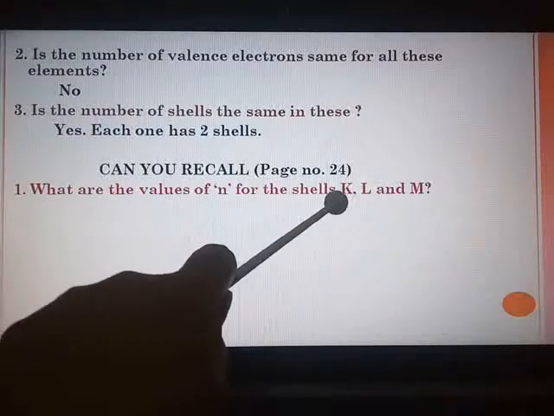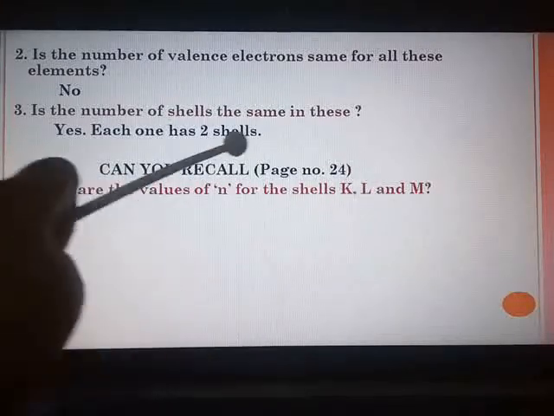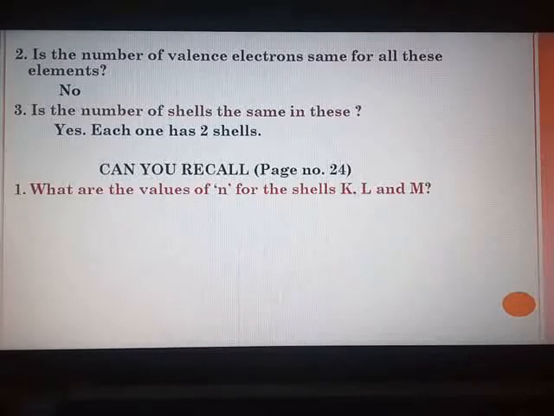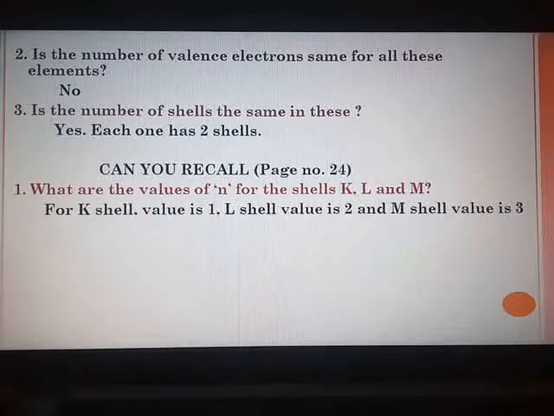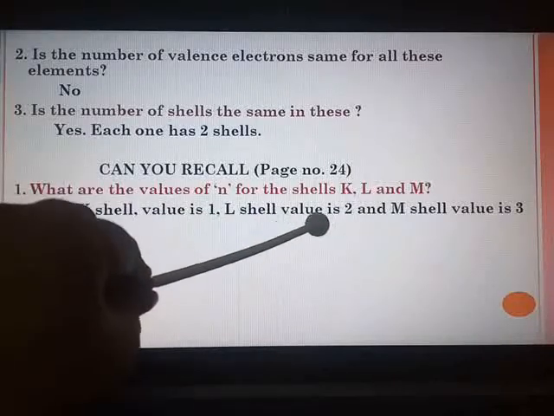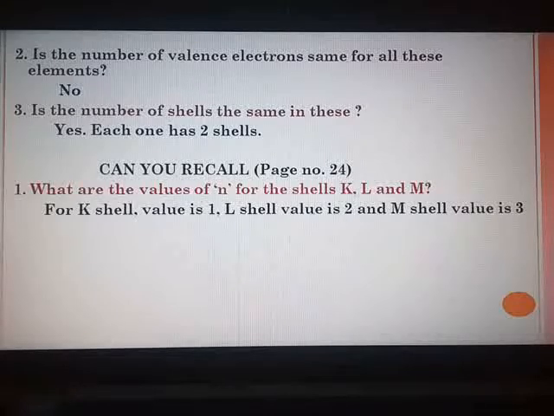K is your first shell, so the value of n is 1. L is the second shell, so n is 2. And M is the third shell, so the value of n is 3. So you have to write, for K shell value is 1, L shell value is 2 and for the M shell value is 3. What is small n? Small n means nothing but the shell number.